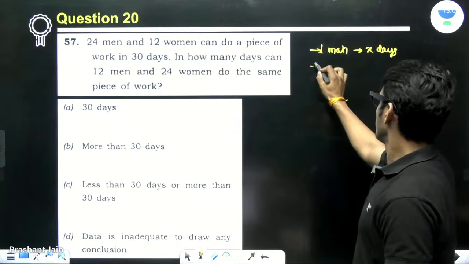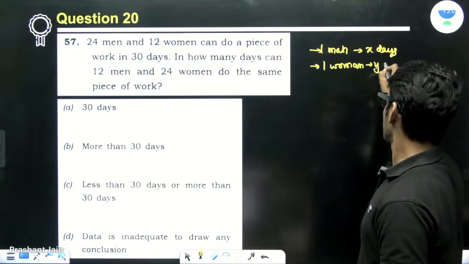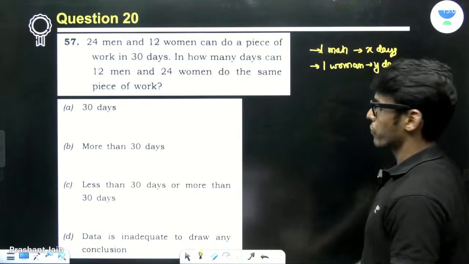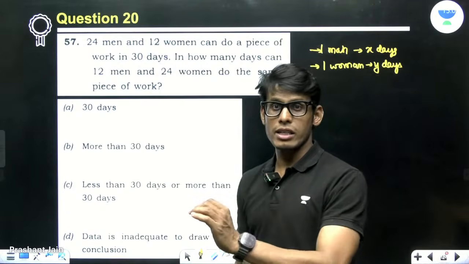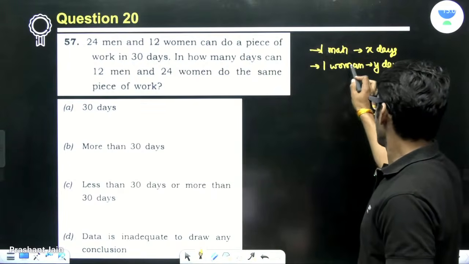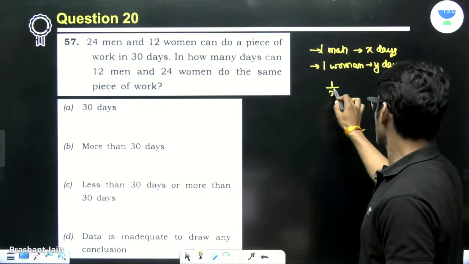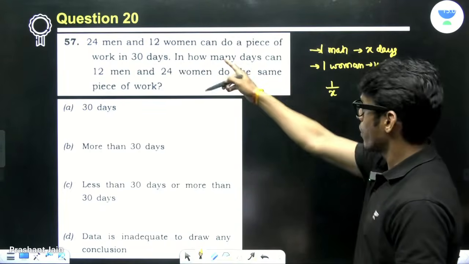Let one woman complete it in Y days. So one man will do 1 upon X work in one day, and you have 24 men.